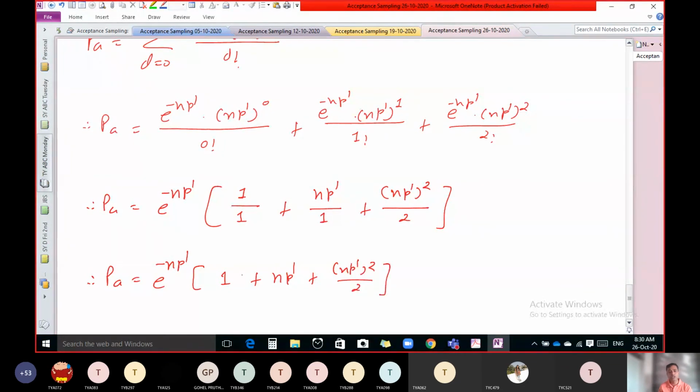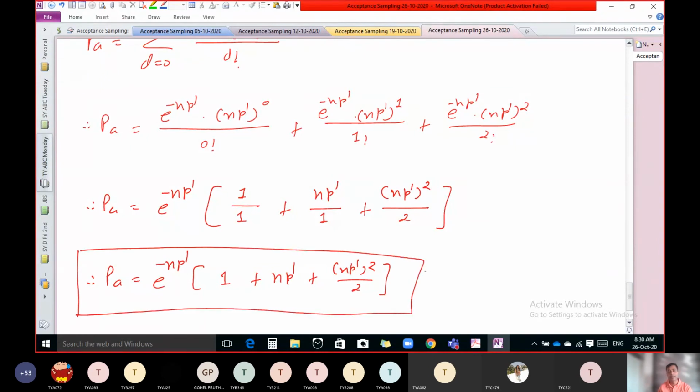This is known as the OC function, the operating characteristics function.